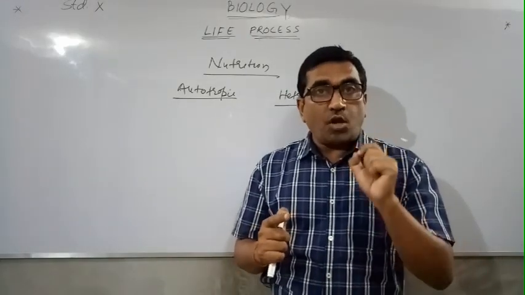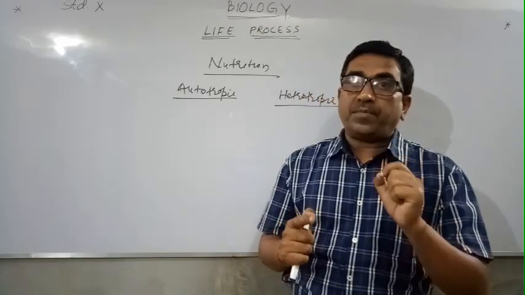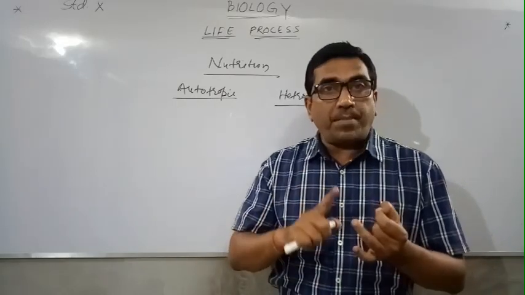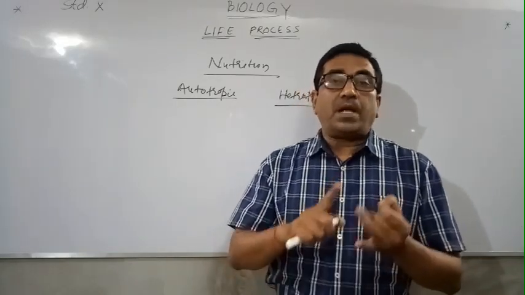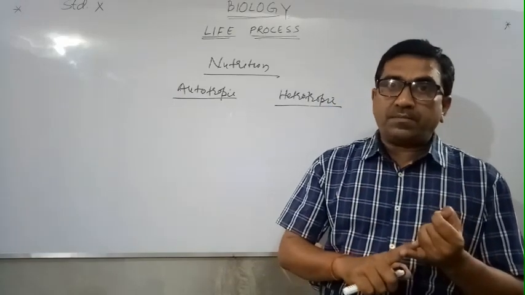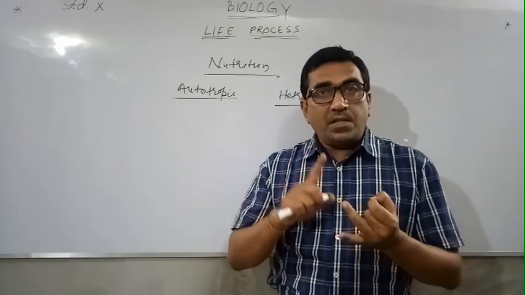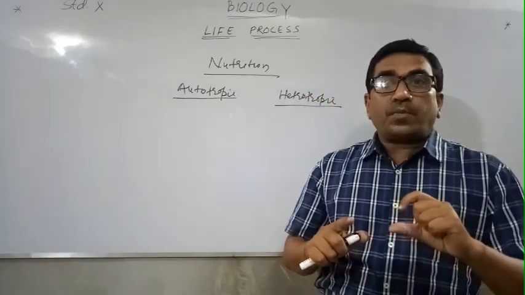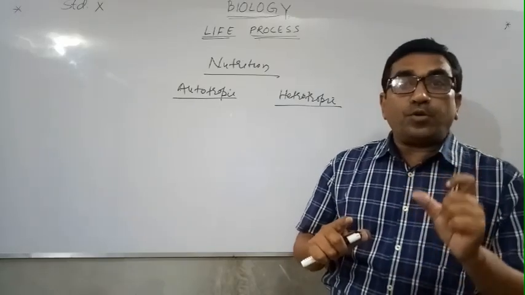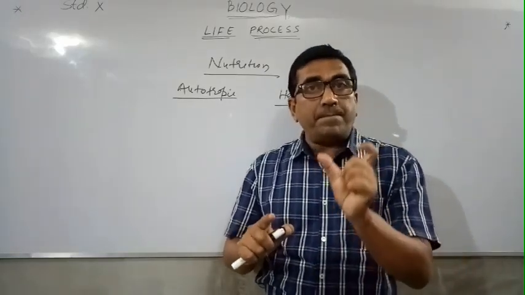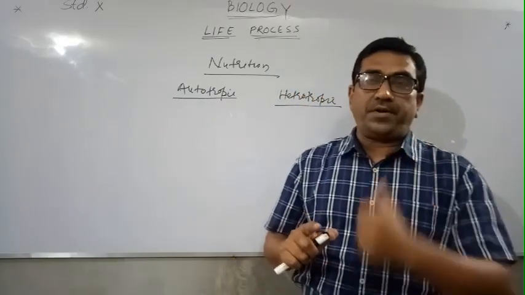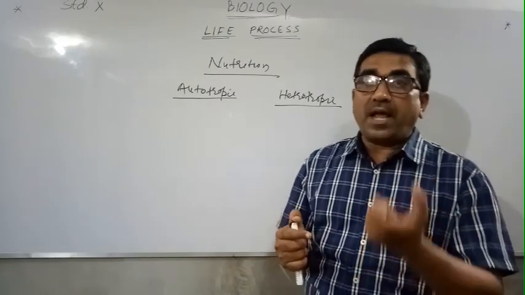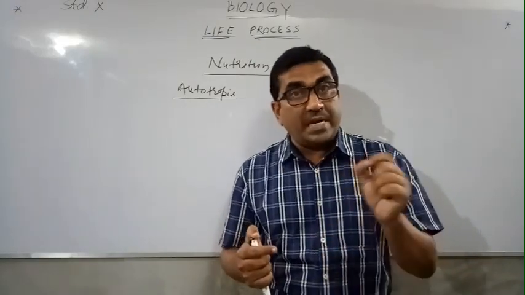The simple inorganic substances like carbon dioxide, water, mineral salt in the presence of sunlight produce the food, the glucose, which is the simplest food, the simplest carbohydrate. जो simplest carbohydrate है ग्लूकोज है, कौन प्रिपेयर करता है? It is being prepared by the green plants.